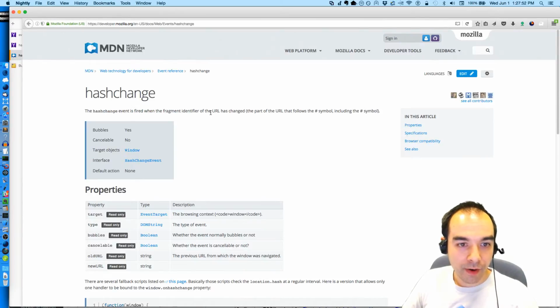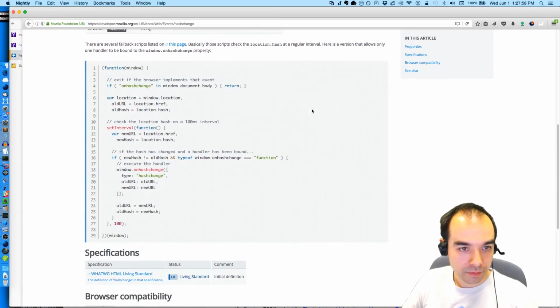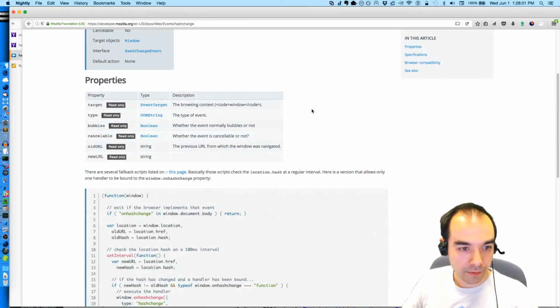When the fragment identifier of the URL has changed. So that's the part of the URL that follows the hash symbol. Okay, that we can wait for.